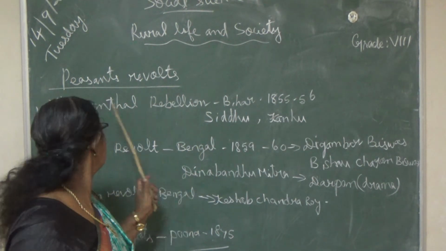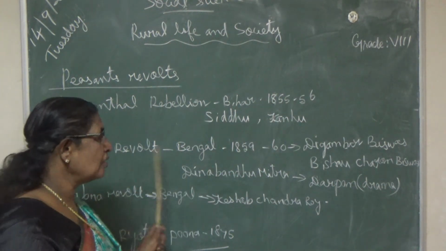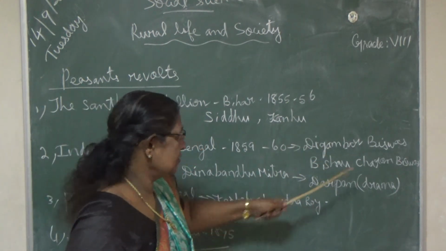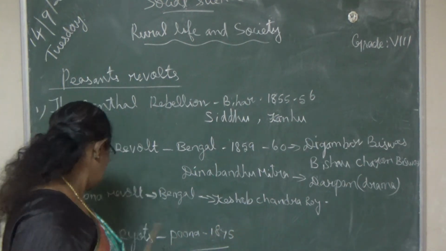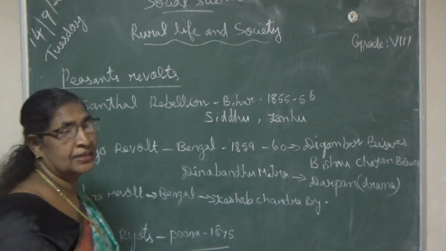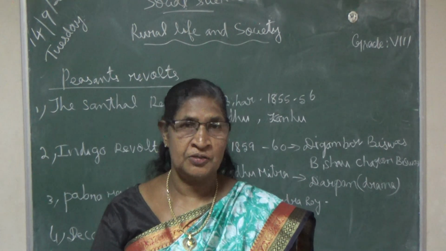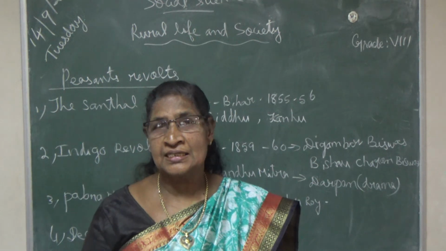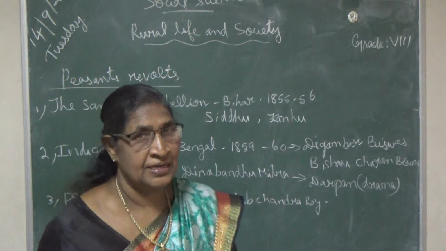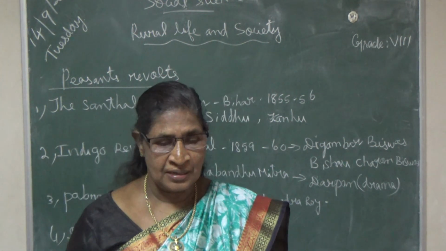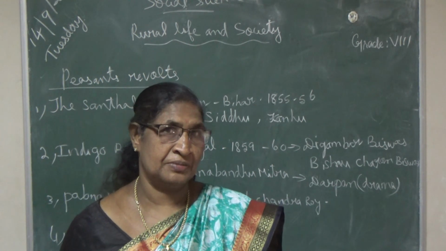So here: Santhal, Sindhu and Kanhu. Then Indigo, Digambar Biswas and Bishnu Charan Biswas. Then the Pabna revolt, Keshav Chandra Rai. Then the Deccan revolt, in Pune. It spread to nearly 33 villages, where people gathered together and revolted against the British government. Now you can read these names, and they are very important. In the next class we will learn more revolts. At that time you will get confused, so go through these names thoroughly. Okay, thank you.